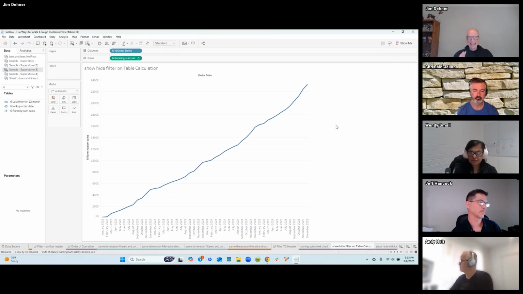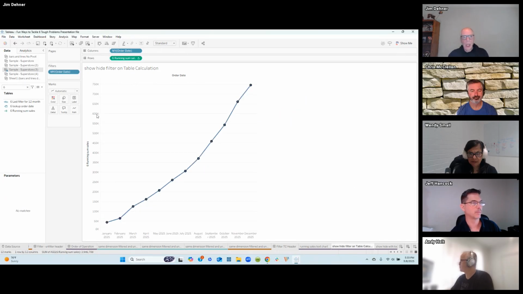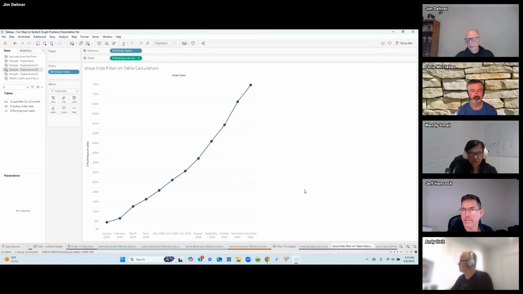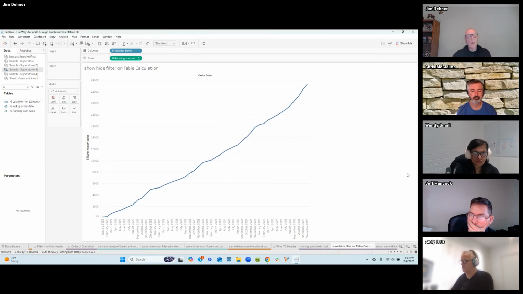What we would like to do is take a look, and users usually say, hey, I want to look at these last values, maybe these last 12 values. If I just keep those values, I've applied a dimension filter. It's a blue filter, applied way up here in the order of operations before that table calculation is calculated. So I'm not getting the $2.3 million total. I'm only looking at that portion. Well, that's not what the user wants. What they really want is to take a window and slide it along the axis and look at just the last 12 values.